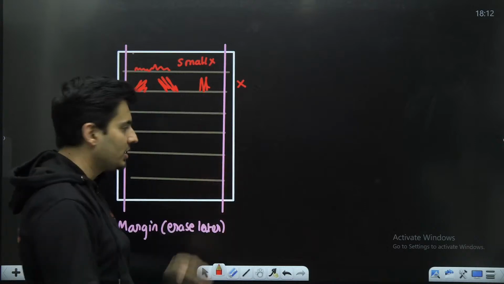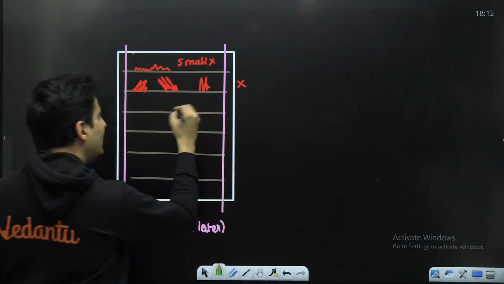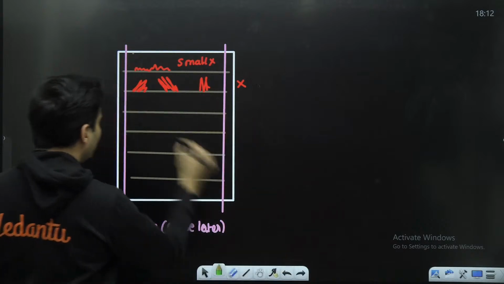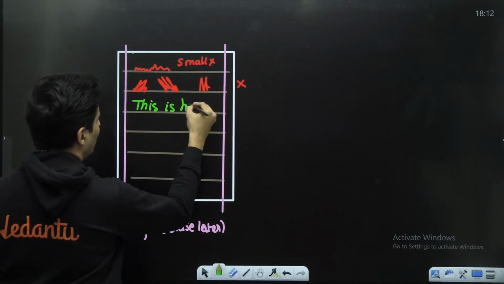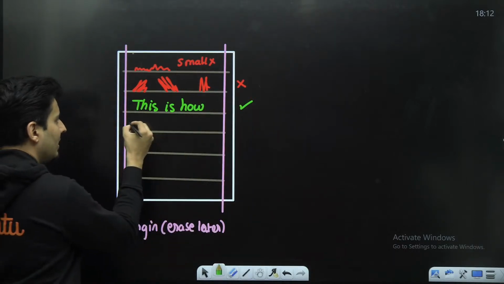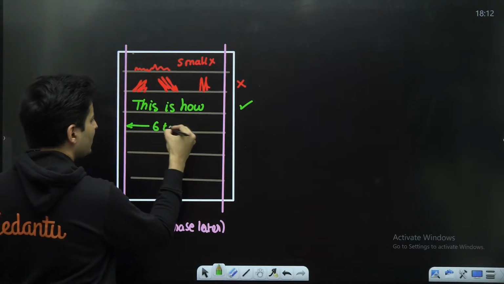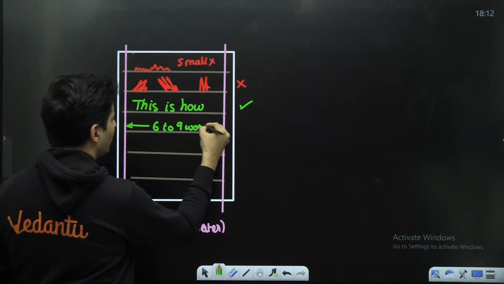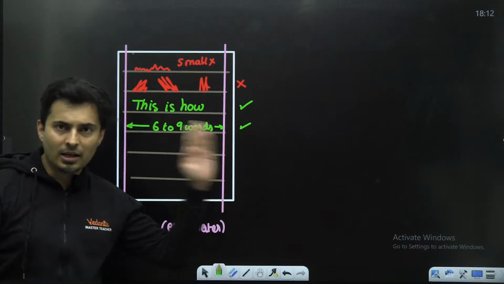Don't keep changing the positions. What is the best thing that you can do? Write medium size. Don't write very big also. So this is much, much better. And in this particular space, generally keep around 6 to 9 words. That is what is recommended.